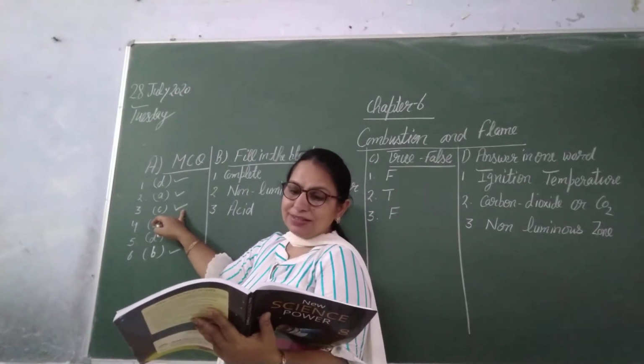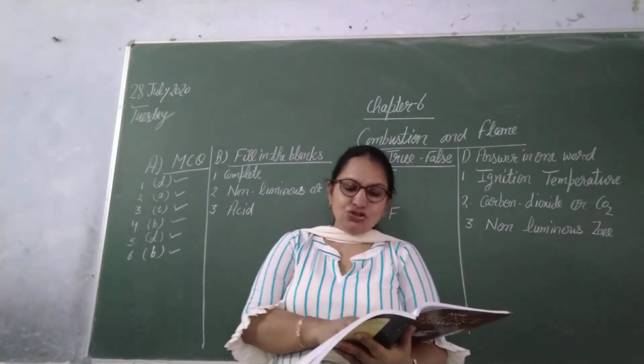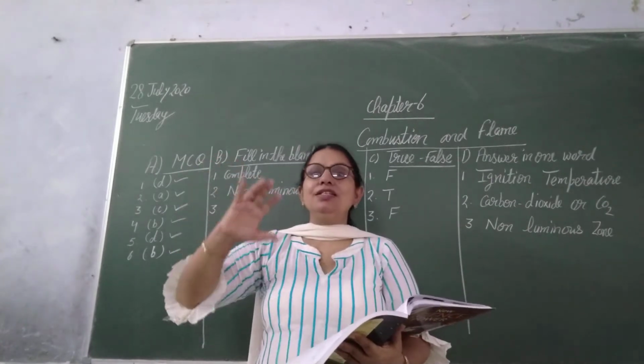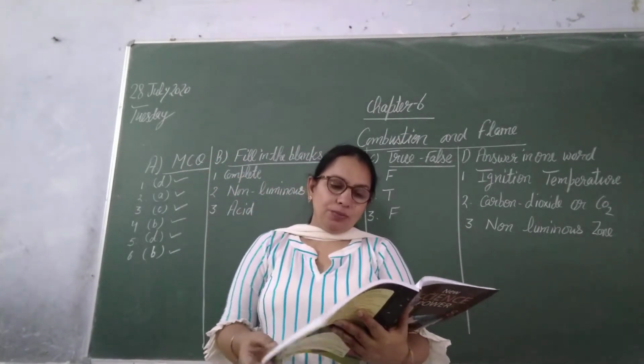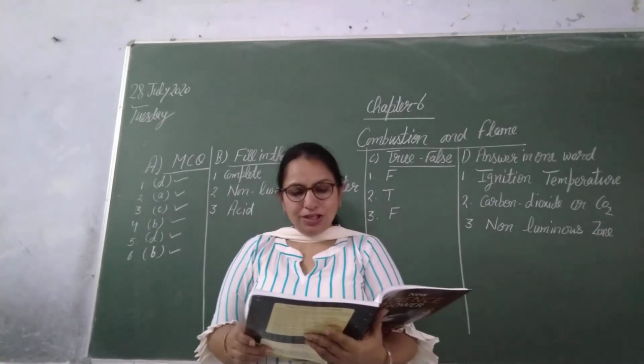Now next is fourth one, this zone is dark black in color. Which zone of candle is dark black in color? Options are middle zone, inner zone, outer zone, none of these.